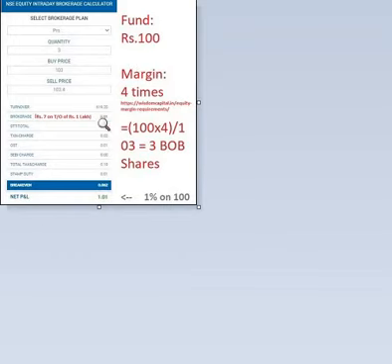I've just reduced the size so that you can see net profit and loss is 1% on 100 on only 40 paisa of the price if it gets appreciated.